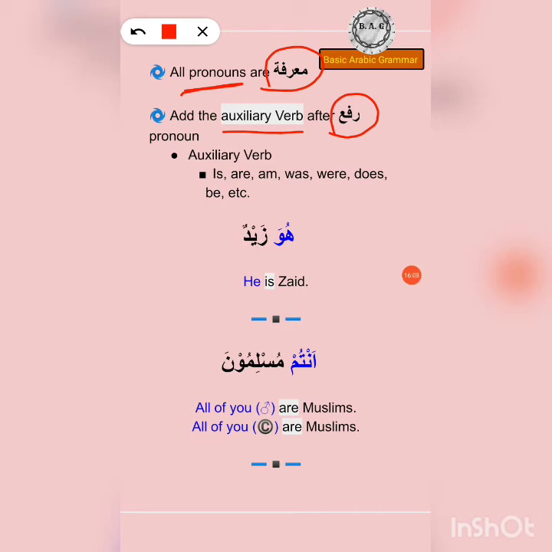And in Arabic we don't have this thing. So that's why when we are changing the medium, when we are translating, we have to take this fact into account and make the necessary changes. So always use an auxiliary verb after the rafa pronoun. For example, now we are getting into the examples, the final thing in this chapter. So huwa zaidun. Now we know what huwa means. Huwa means he. I cannot say in English he zaid, right? I'll have to add the helping verb, so he is zaid.